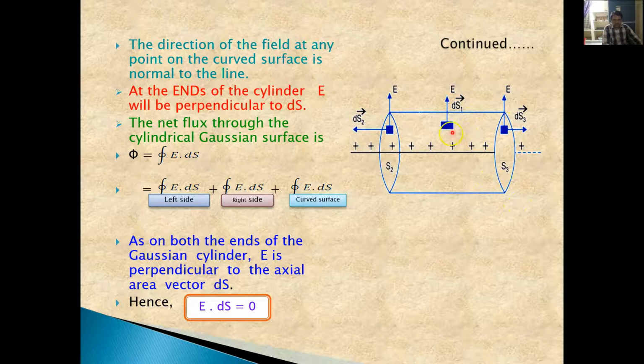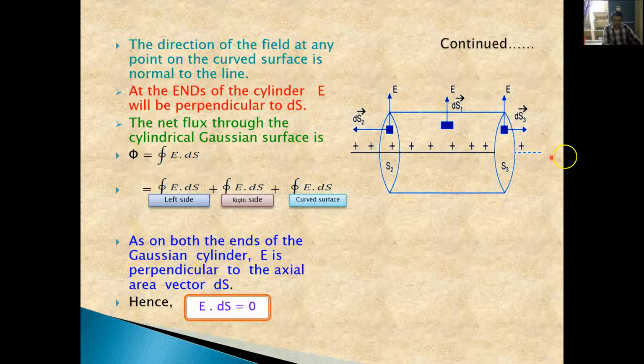Now we have to find the electric field at a point P, let us say here. For this purpose, we draw a Gaussian surface which is cylindrical in shape.